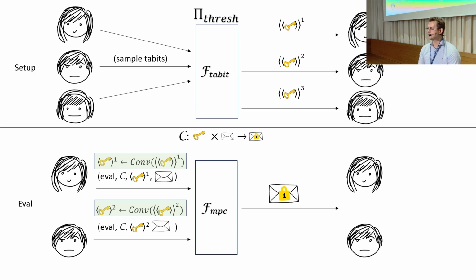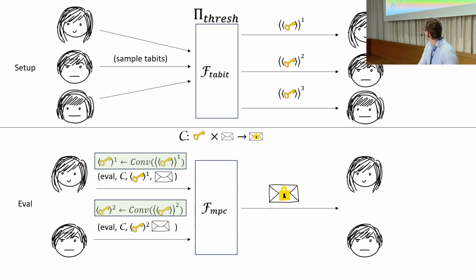Pictorially, to mimic our definition of F-thresh, PyThresh in the simplest example is as follows. Everyone jointly samples a random key that is shared as threshold authenticated bits. And then parties that wish to encrypt a message can locally convert their threshold authenticated bits into plain T-party authenticated bits to use as inputs to FMPC.